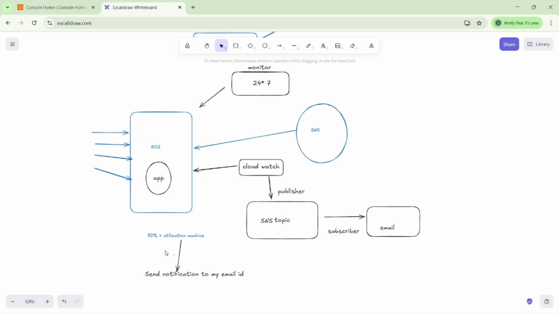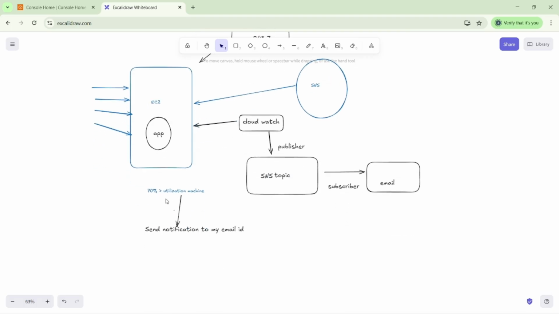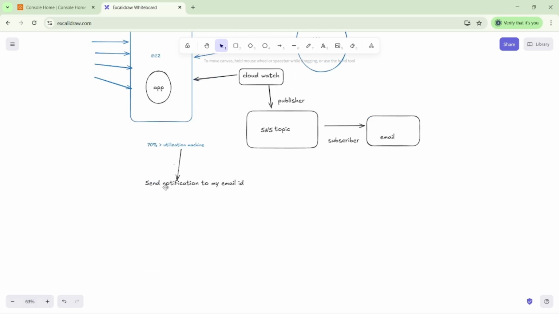If our CPU utilization is greater than 70%, then I want to trigger one alarm. Once the alarm is triggered, I will get one notification from the AWS side that our CPU utilization is more than 70%. Similarly, if I want to create another service, like RDS or any other kind of service, we can use the same CloudWatch and trigger alarms based on our conditions.